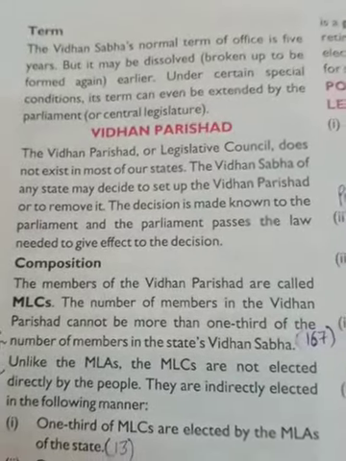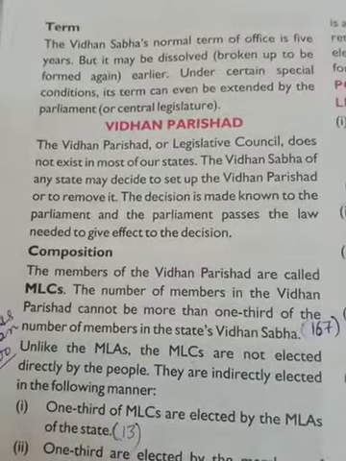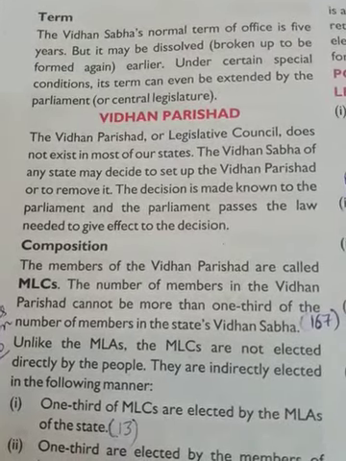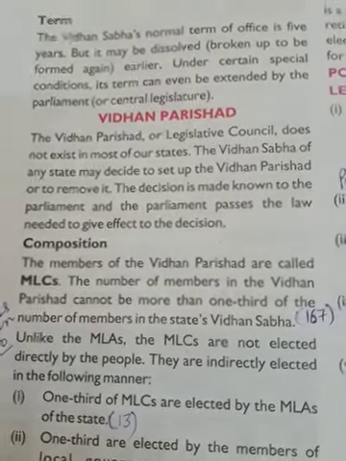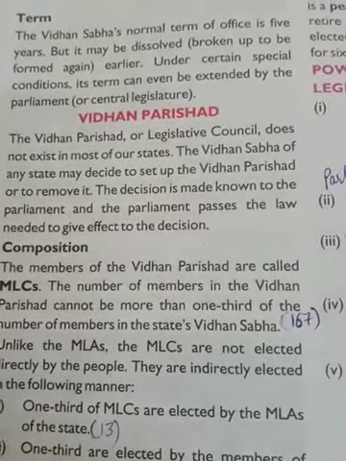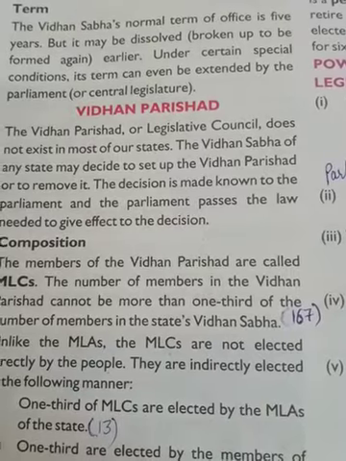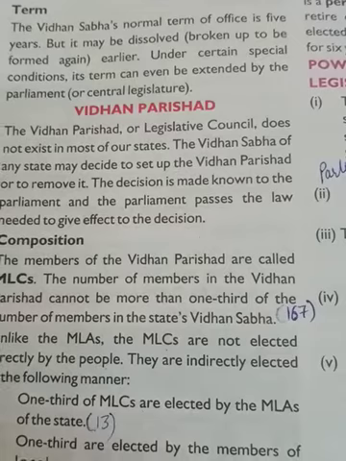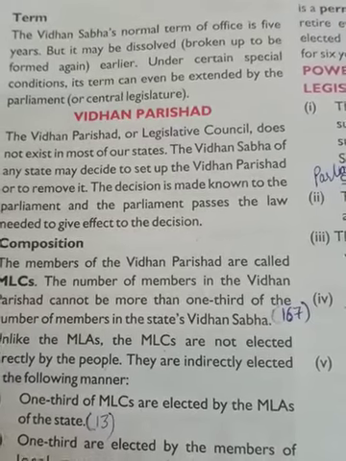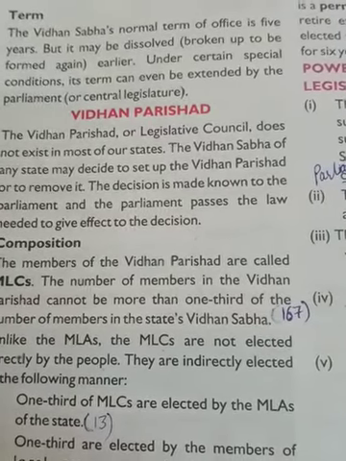Now students, we will study the term. The Vidhan Sabha's normal term of office is 5 years, but it may be dissolved earlier. So for how many years is the Vidhan Sabha elected? For 5 years. But if any problem is there or Vidhan Sabha is not working properly, then what happens? It can be dissolved also.